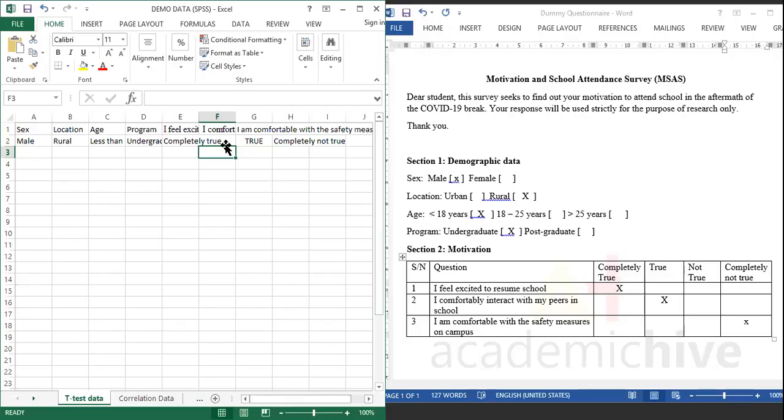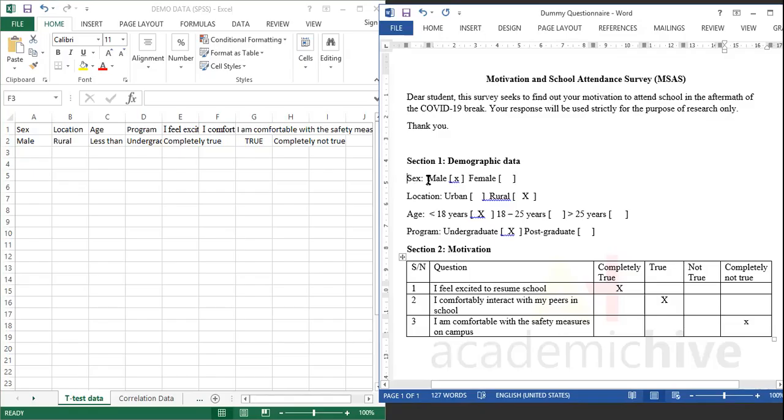Okay, so how do we code then? Remember that coding is a process of assigning numbers to text, or assigning numbers to a scale. Here, sex is a variable, and male and female are the scales, that is, measures of sex or gender.